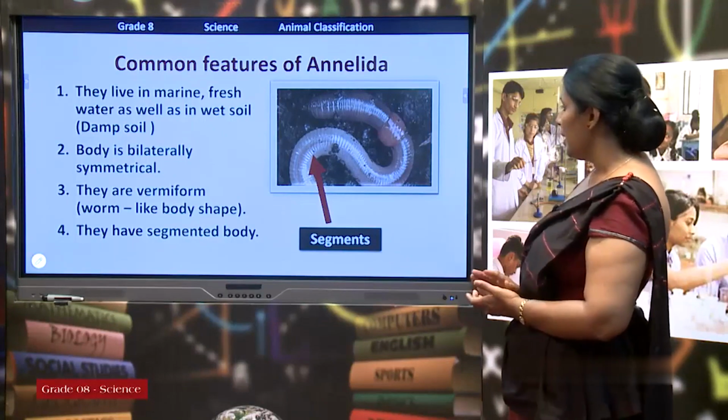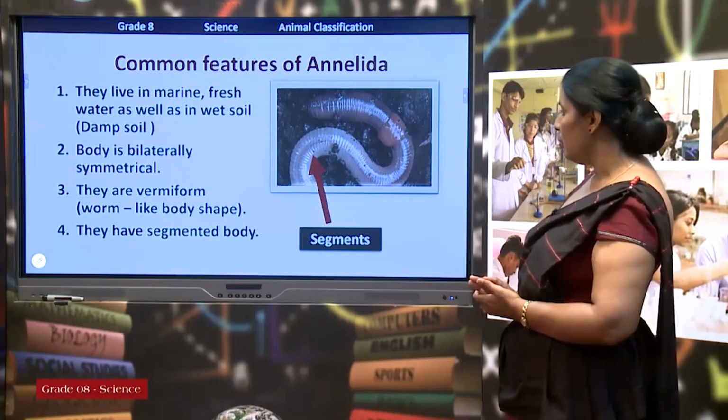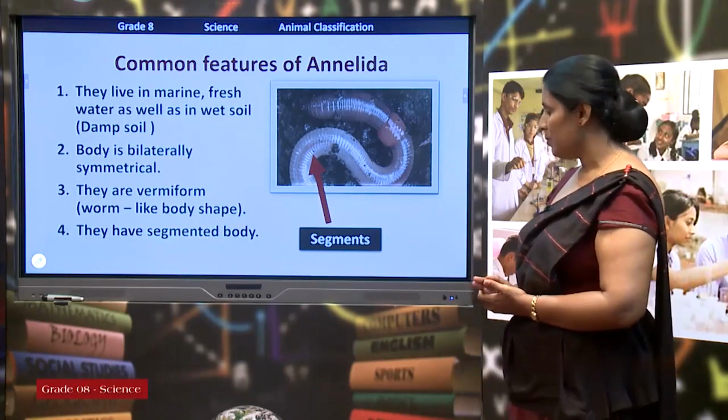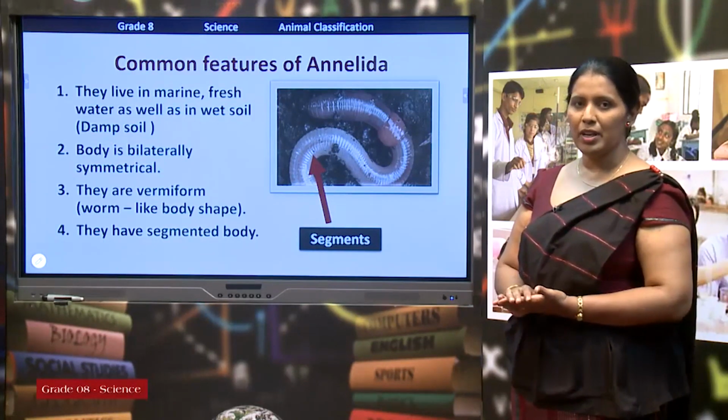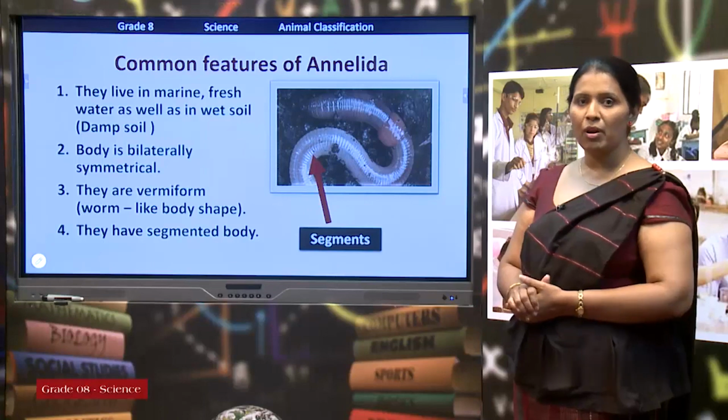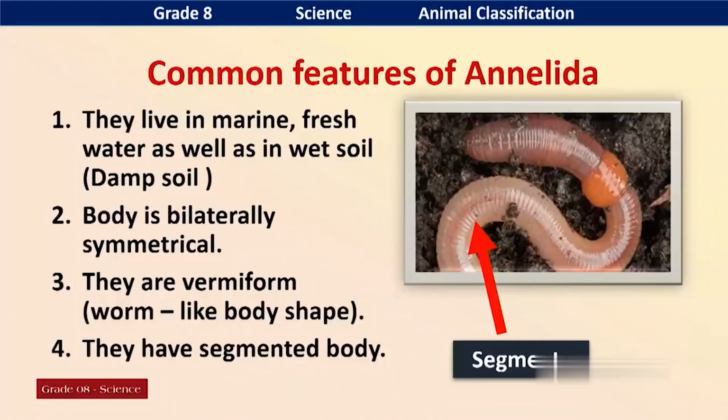Third one, they are vermiform, with a worm-like body shape. They have a long, elongated body. It is a vermiform body. They have a segmented body. What is a segmented body? You can see the segments in their body.